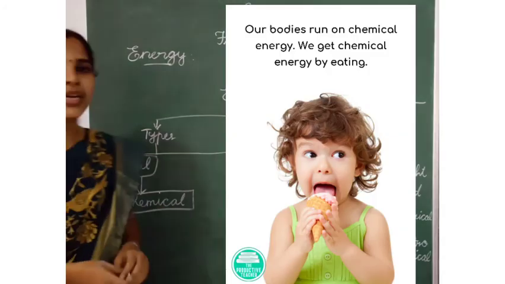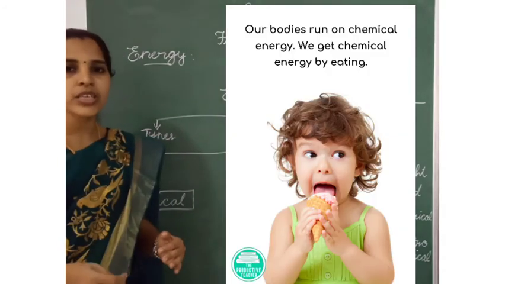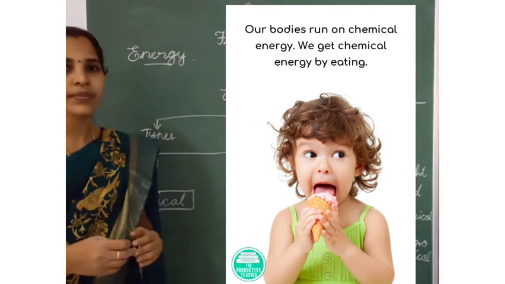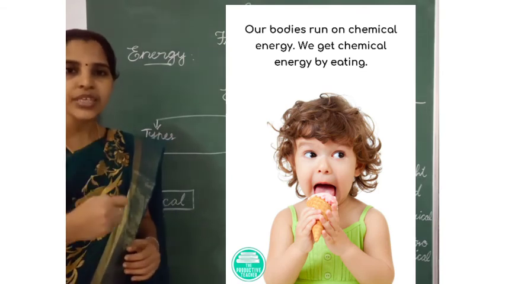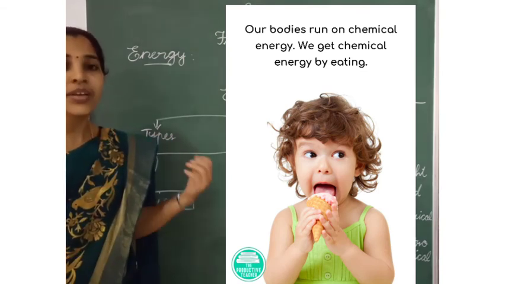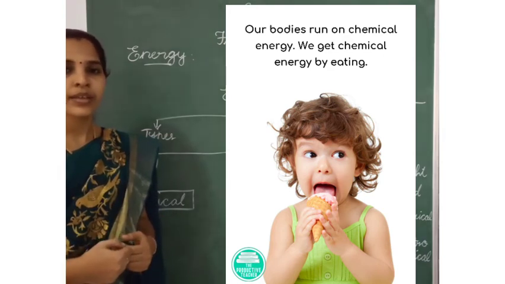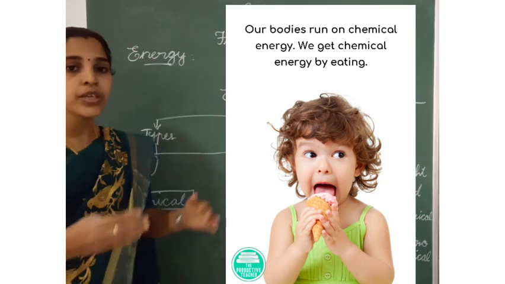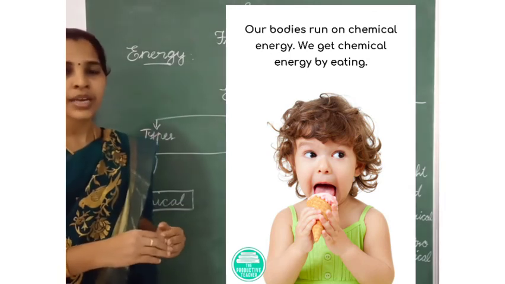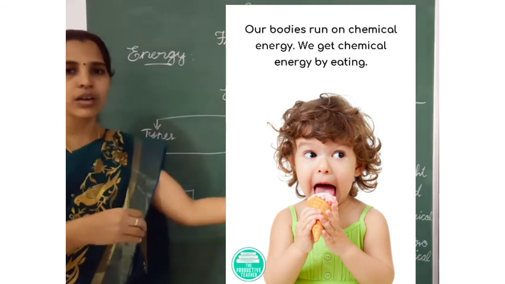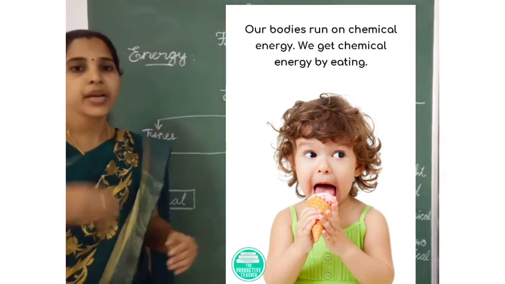Next one is chemical energy. Chemical energy is stored in food. We are eating the food. After eating the food, we will get the energy. That is chemical energy. After taking food, we take rest. That is potential energy. After some time, we start to walk or we start to do any work. That is kinetic energy because we are moving.